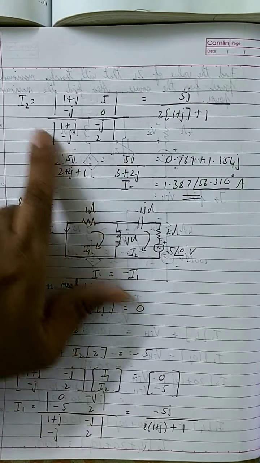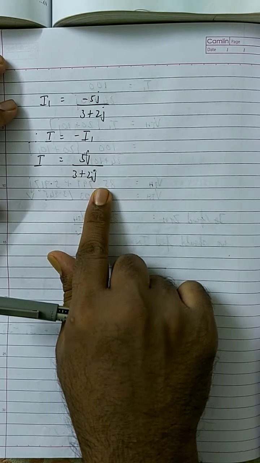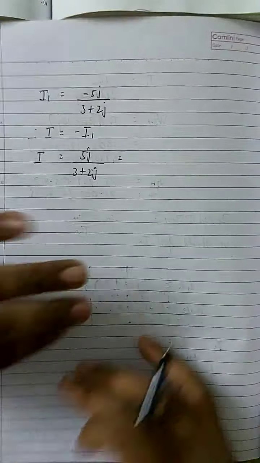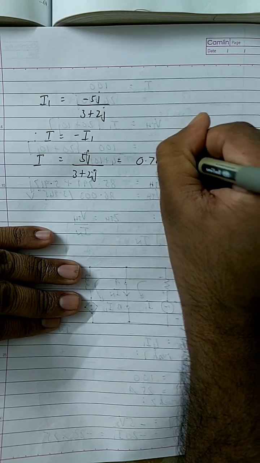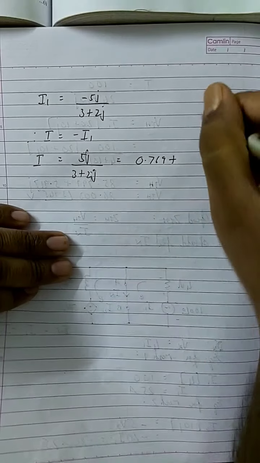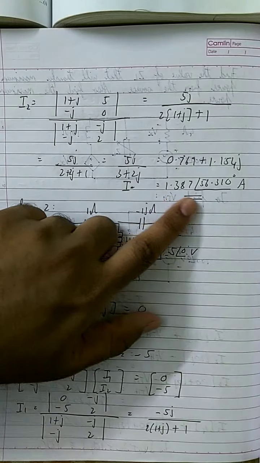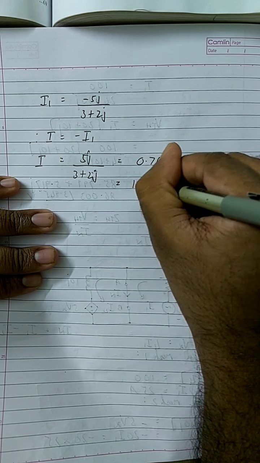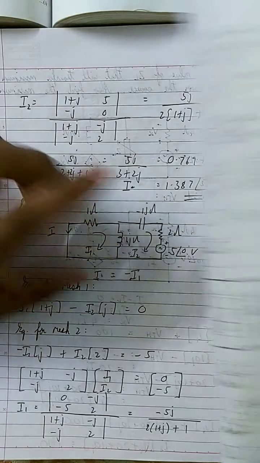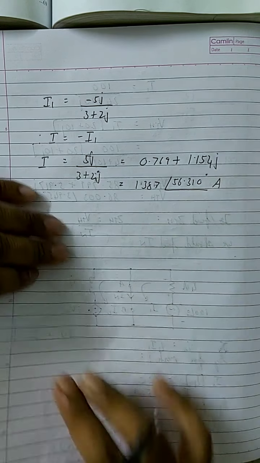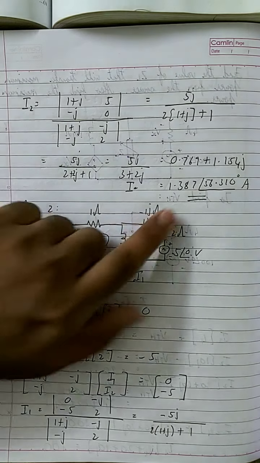The value of I in case 1 is the same. Here the value of I is 5j by 3 plus 2j, and here also the value of I is again 5j by 3 plus 2j. Both of them have the same values, which means 5j by 3 plus 2j is 0.769 plus 1.154j, or it is also equal to 1.387 angle 56.310 degree amperes. So in both cases, the value of I is the same.